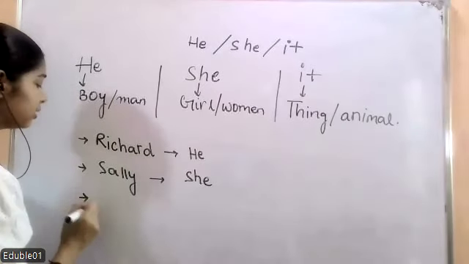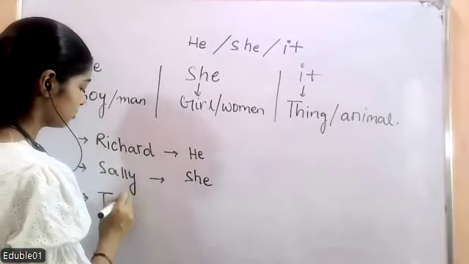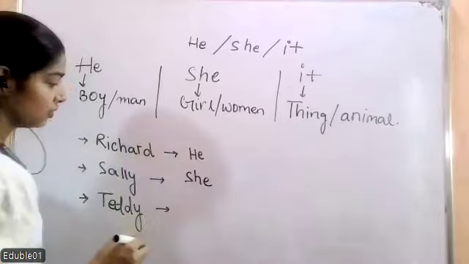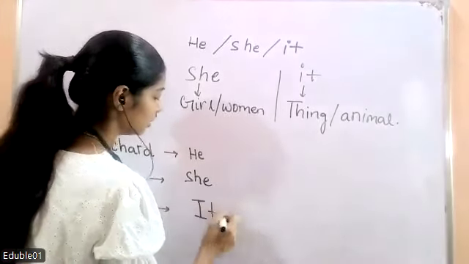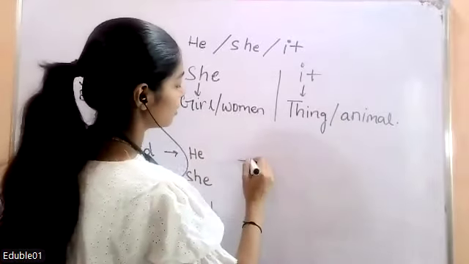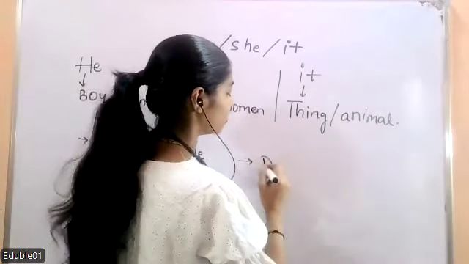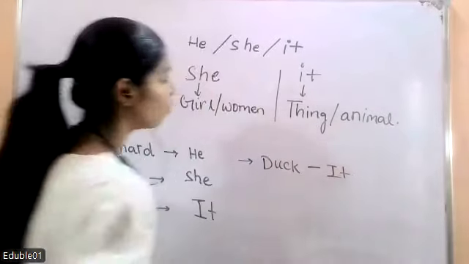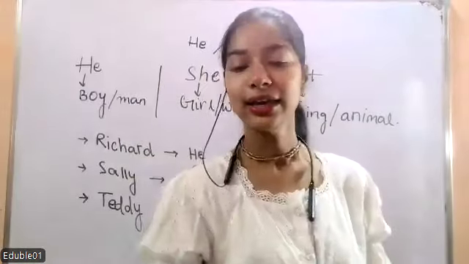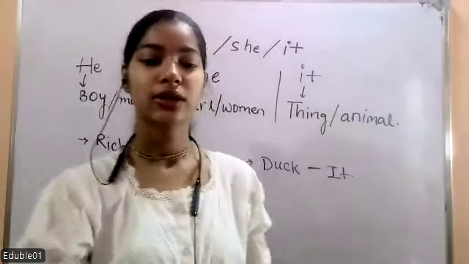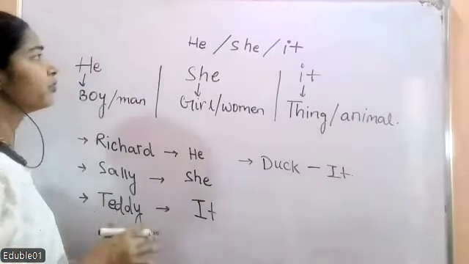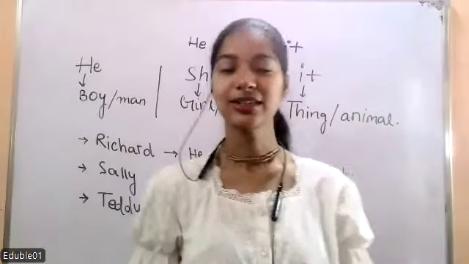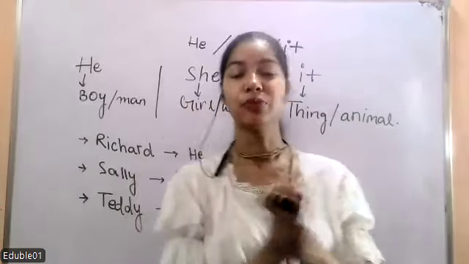Let's take one more example, a teddy bear. A teddy bear is a thing, so we are going to use it for the teddy bear. Now one more example, a duck. We use it for a duck also, because a duck is an animal. You got that? So now we know for whom we use he, she, and it. Now we know what pronouns are.